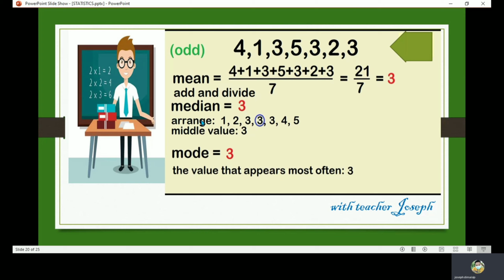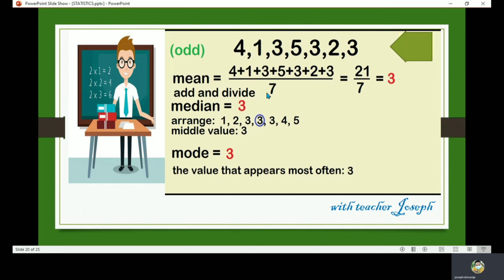The first thing that you are going to do again is arrange it in ascending order. So we have 1, 2, 3, 3, 3, 4, and 5. Okay, so this one is already written in ascending order.